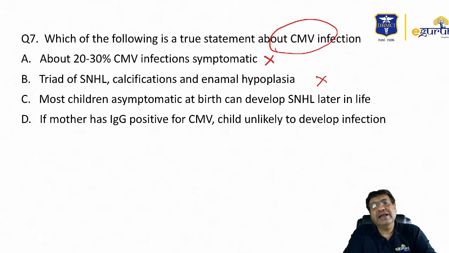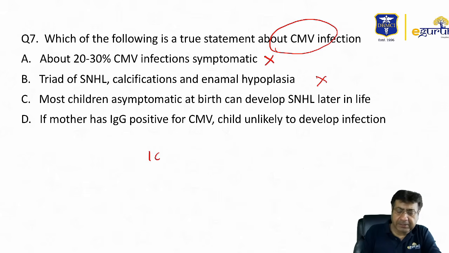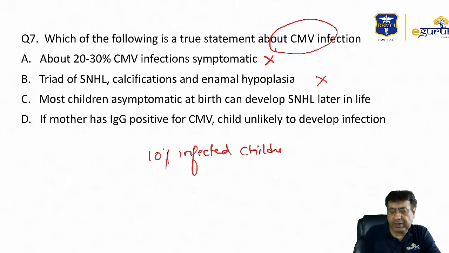Now, most children asymptomatic at birth can develop sensorineural hearing loss later in life. Again, how this statement was framed, I'm not very sure. But although sensorineural hearing loss can develop in many patients, in fact, there are reports that about 10% of infected children, meaning children who are infected with CMV, go on to develop sensorineural hearing loss.